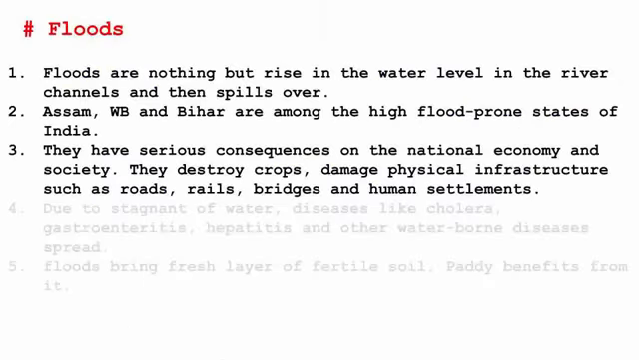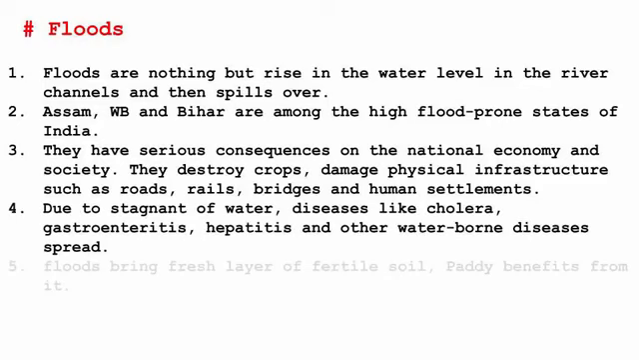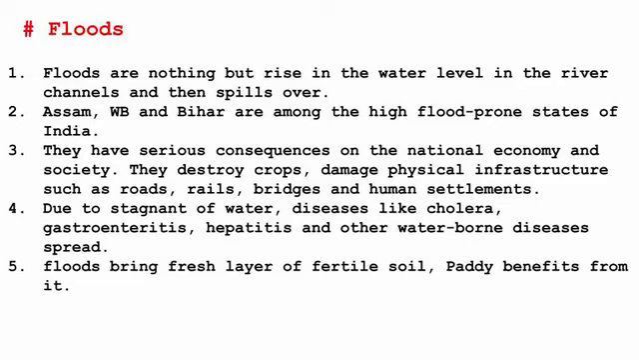When floods occur, they have serious consequences on the national economy and society. A lot of our nation's crops rely on water coming from rivers, and when a flood occurs, it destroys crops. It damages physical infrastructure such as roads, rails, bridges and human settlements. And when water comes into the civilized area, it becomes stagnant, and stagnant water causes a lot of diseases such as cholera, hepatitis and other waterborne diseases. One positive thing about floods is they bring a fresh layer of fertile soil, and one such crop which benefits from it is paddy. But these are insignificant benefits in comparison to the grave losses.